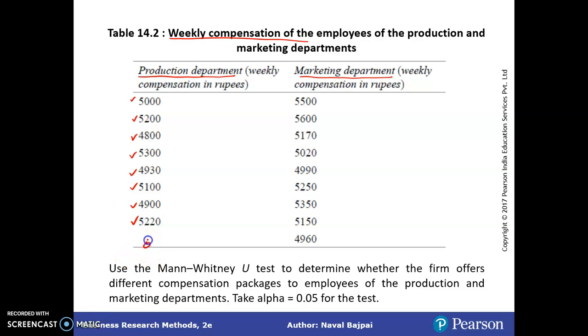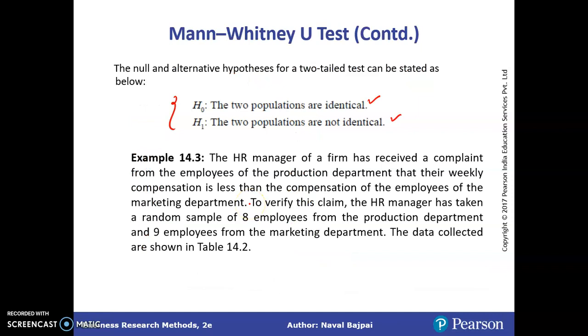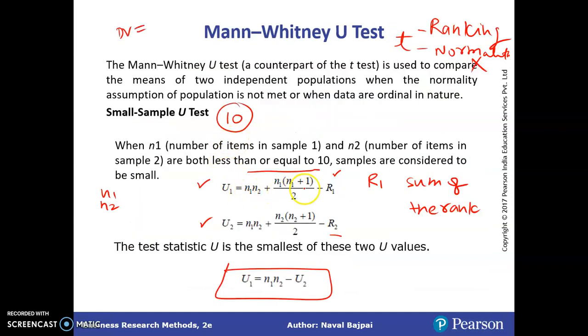So N1 we can write as 8. Here we have 1, 2, 3, 4, 5, 6, 7, 8, 9. N2 here we'll have as 9. Based on this formula, we have N1, N2, so we can calculate this portion very easily.